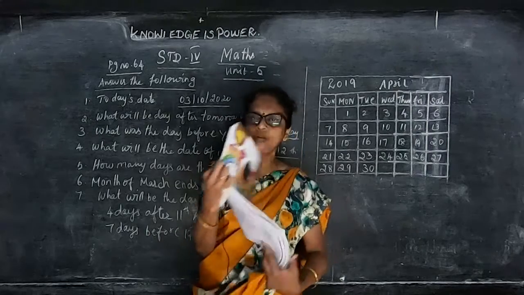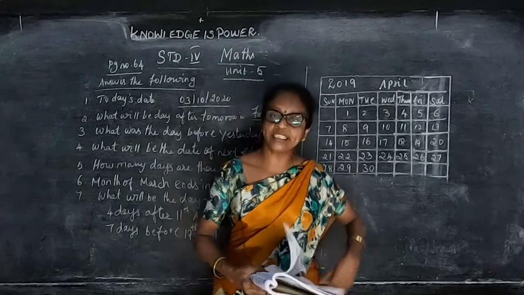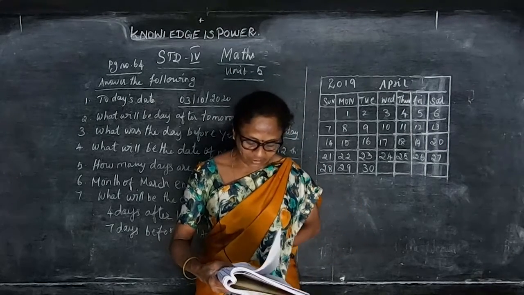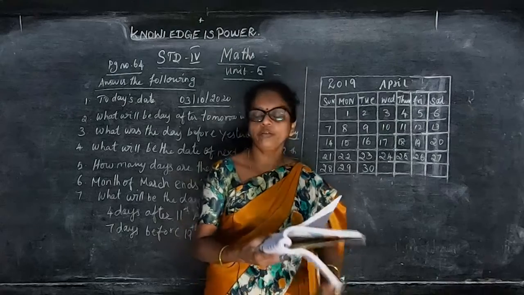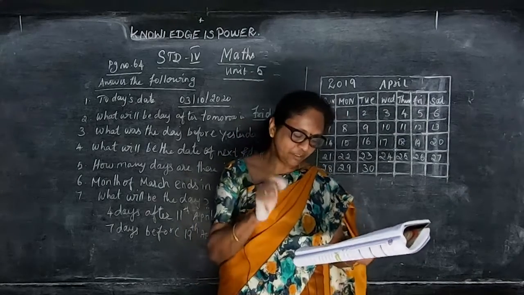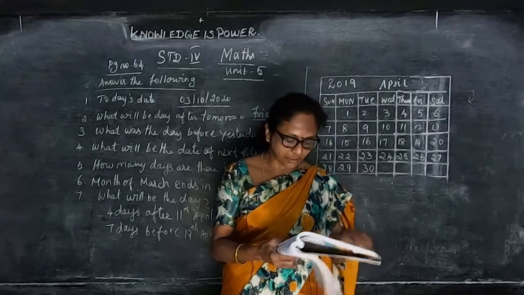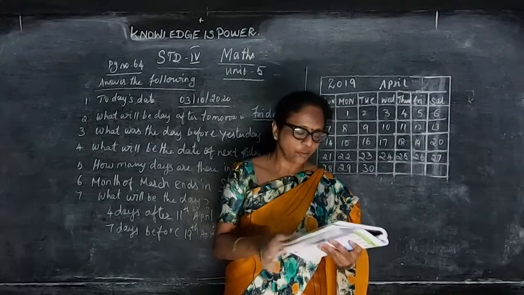Oldest member is the person who is very old. Then who is the youngest? The very young one. What's the difference in their age? So what will be the difference between them? And when will you celebrate your 12th birthday? So all this you can write on your own.